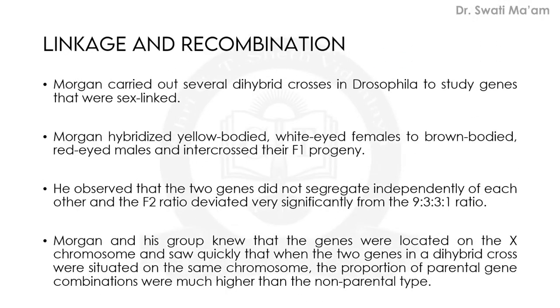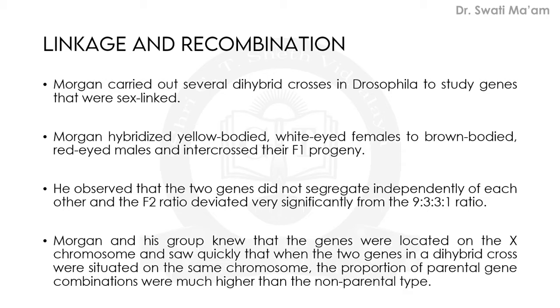Let us see. One concept given is known as linkage and recombination. It is a new concept regarding Mendel's work. Morgan carried out several dihybrid crosses in Drosophila to study genes that were sex linked. You have to specify this, the genes which are linked with sex, meaning the sex chromosome.